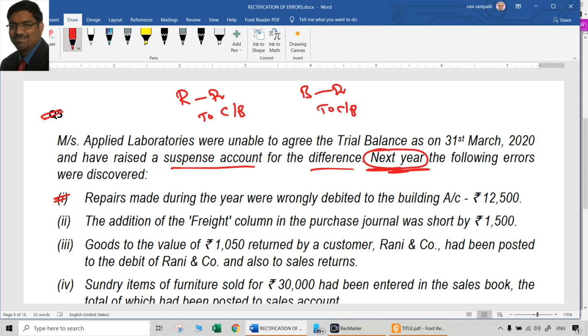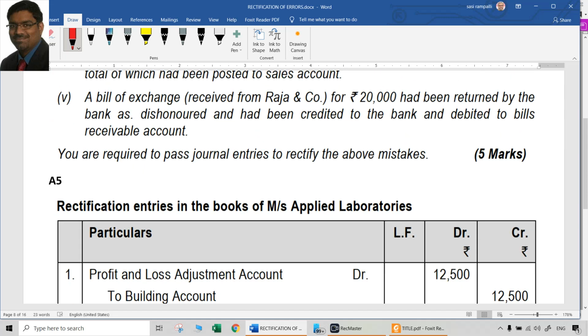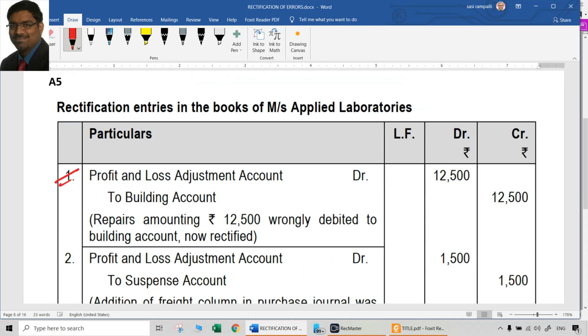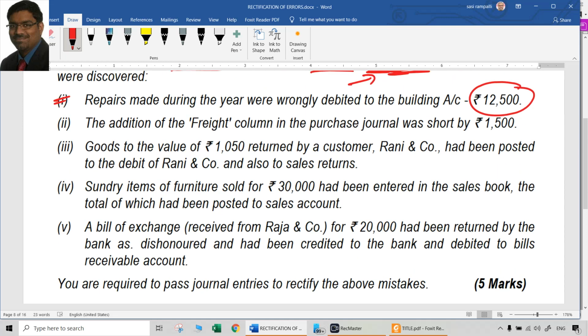So now rectification entry, ideally, first of all, should be repairs account at R2, building. But, always you have to say but, because this is not same year's nominal account. Repairs account is a nominal account. Can we debit repairs account now? No, we can't. So what we will do rather, P&L adjustment account at R2, building account. Amount is 12,500. That should be the entry for first point. So profit and loss adjustment account at R2, building account. That is point number 1.